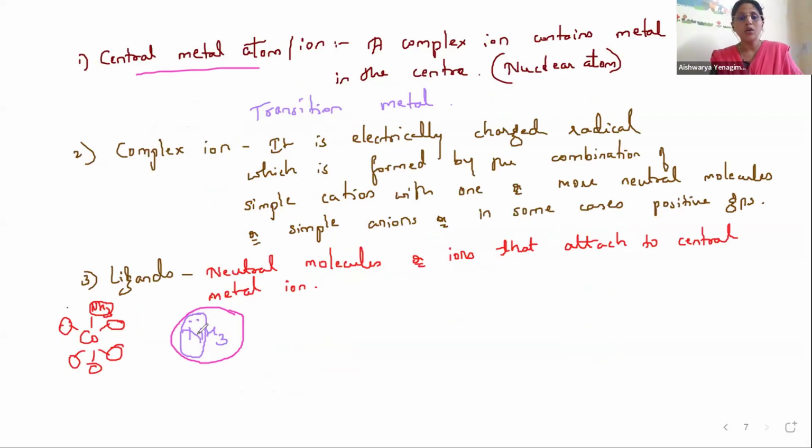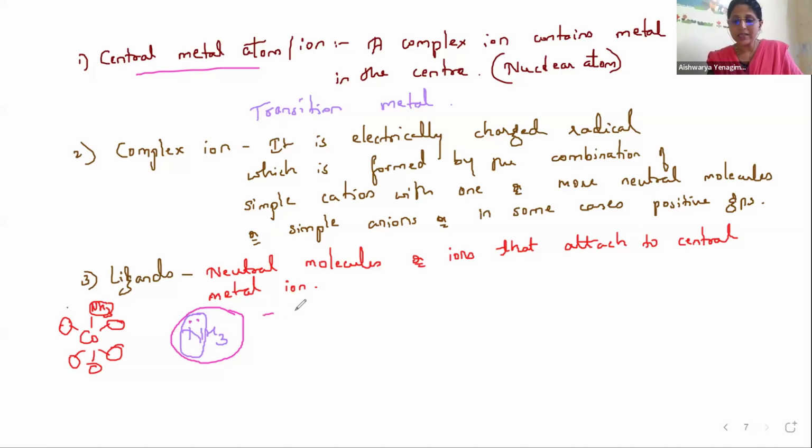So here, which is the donor atom? Which is having more electrons. So that is nothing but nitrogen. So this is nitrogen, the lone pair of electrons of nitrogen is going to be donated to cobalt such that both of them share those lone pairs. So that is a dative bond or coordinate bond.